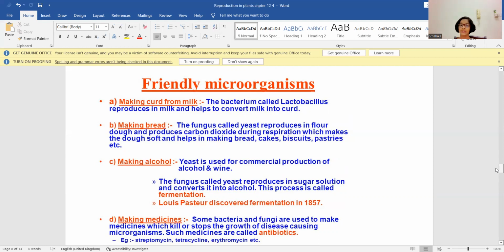Making of alcohol. Yeast is used for the commercial production of alcohol and wine. The fungus called yeast reproduces in solution and converts it into alcohol. This process is known as fermentation. Louis Pasteur was the scientist who discovered fermentation in the year 1857.